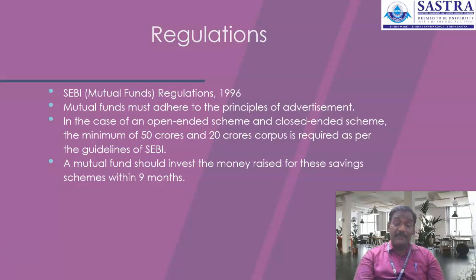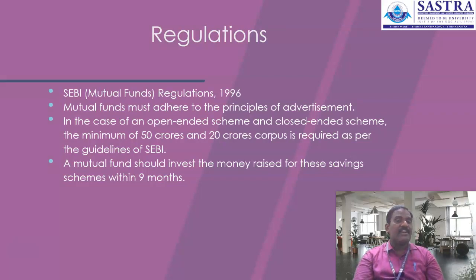It means that just as investors buy shares from the market, in a similar way they can buy the units of such schemes floated by the asset management companies from the market. They can buy the units in the market and sell the units in the market. So there is a secondary market opened for closed-ended schemes. So that is the basic thing that you need to understand about open-ended schemes, closed-ended schemes and interval schemes.